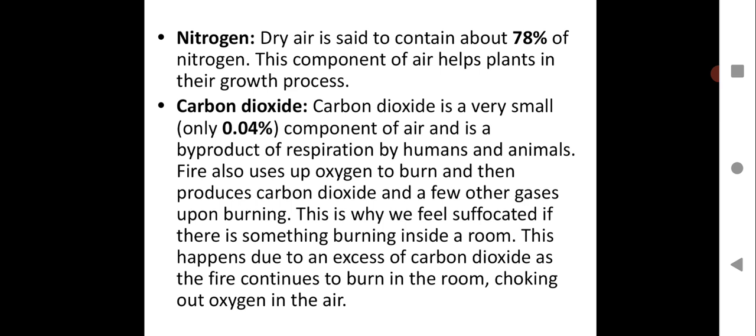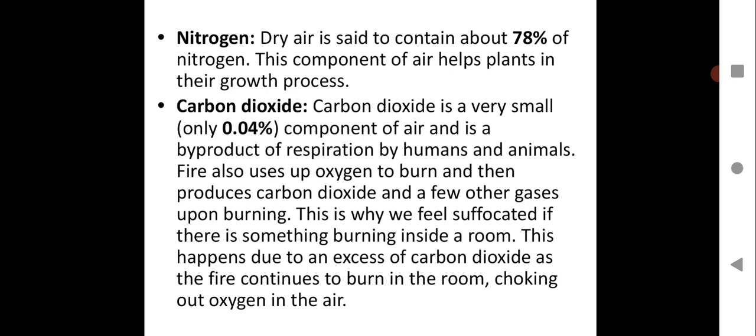Then we'll see nitrogen. Dry air, that is without water vapor, is said to contain about 78% of nitrogen. This component of air helps plants in their growth process. The presence of nitrogen helps in the growth of plants, because this nitrogen will be fixed by some kind of bacteria in the soil, and converted into nitrates, which will provide nutrients to the plants to grow.